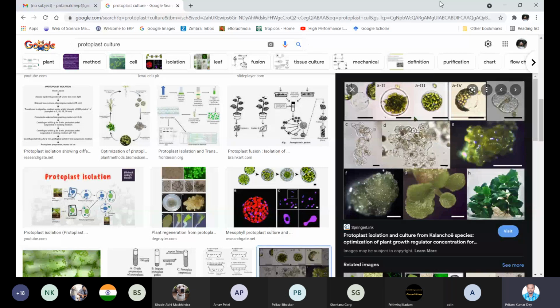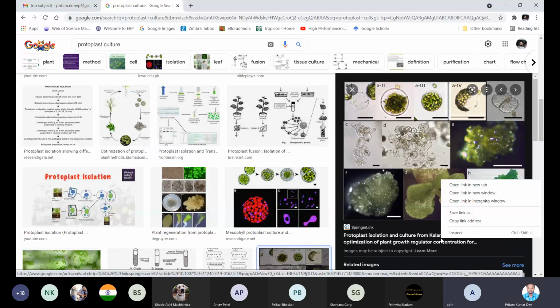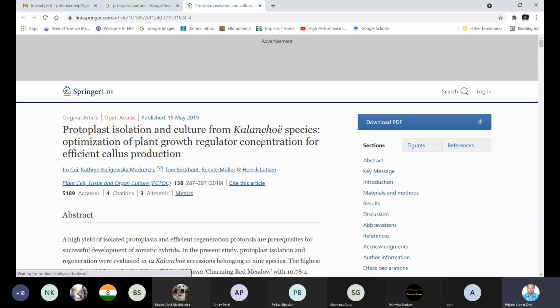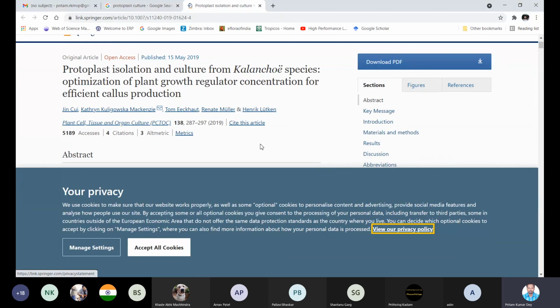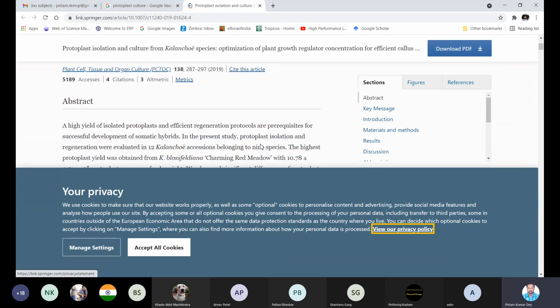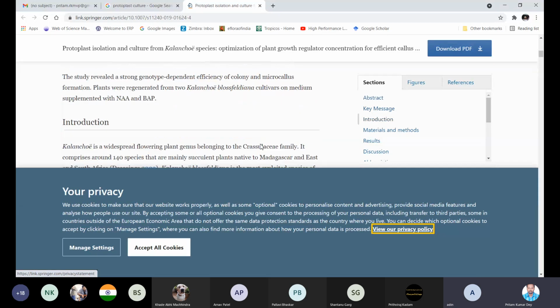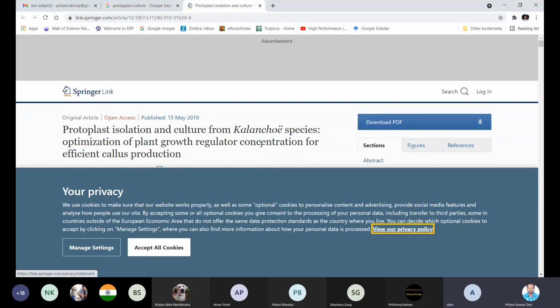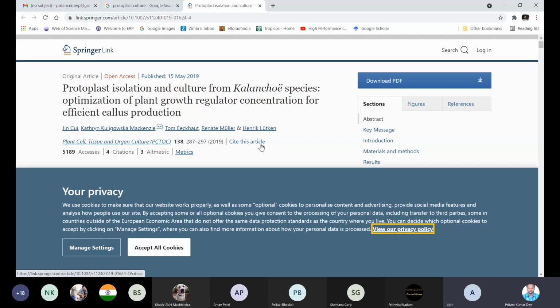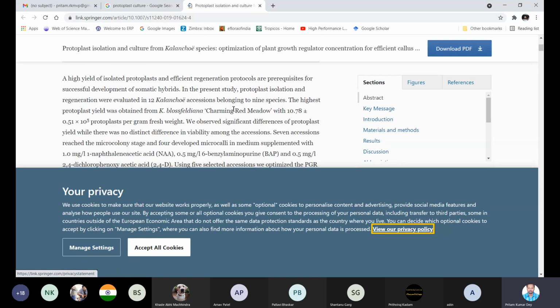You can see this, they are doing protoplast isolation and culture, and regeneration of plants from Kalanchoe species. This is from a Springer journal, Plant Cell, Tissue and Organ Culture. The paper is from 2019, so it is a very current paper.